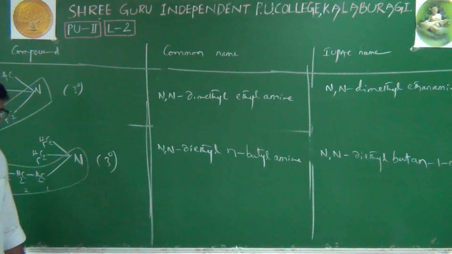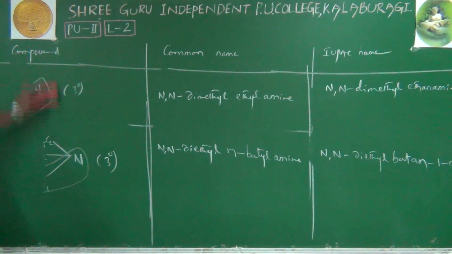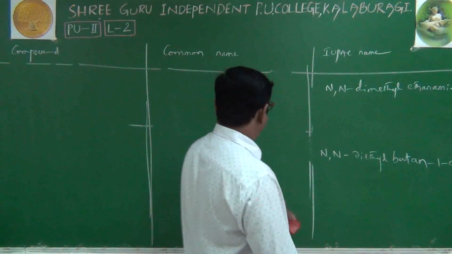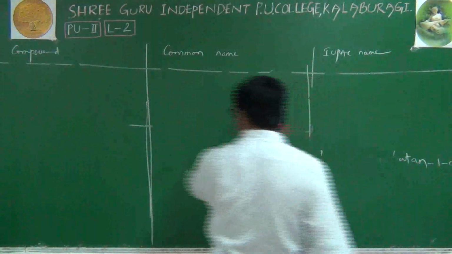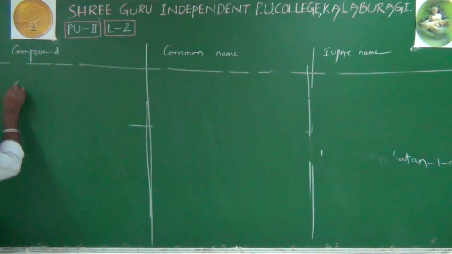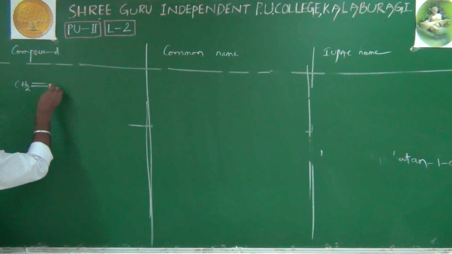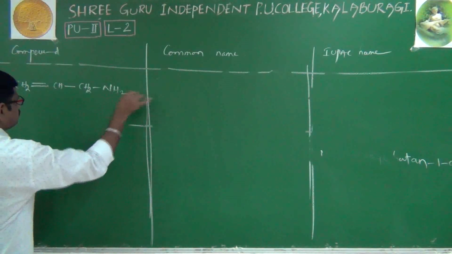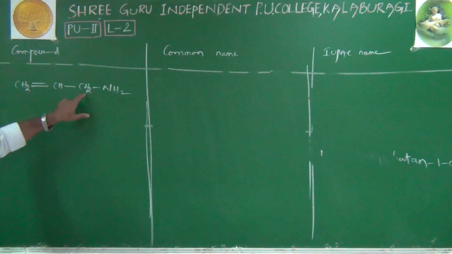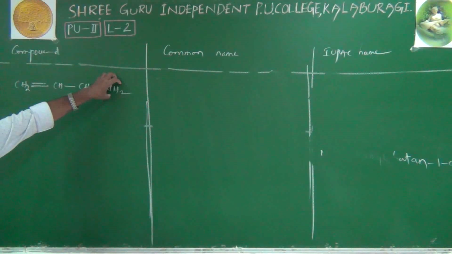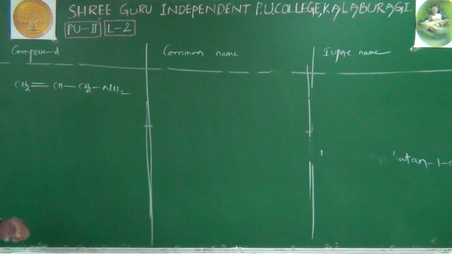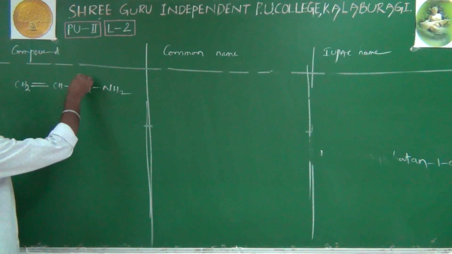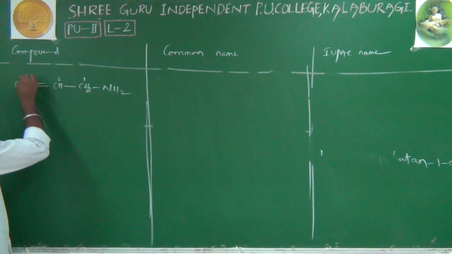Now we'll discuss some more examples. Suppose you take CH2=CH-CH2-NH2. Of course, it is a primary amine. Why? Because the NH2 functional group is there. It is absolutely a primary amine. First we will write its IUPAC name. What is the IUPAC name? The carbon attached to the functional group is number 1. It is number 2, it is number 3.